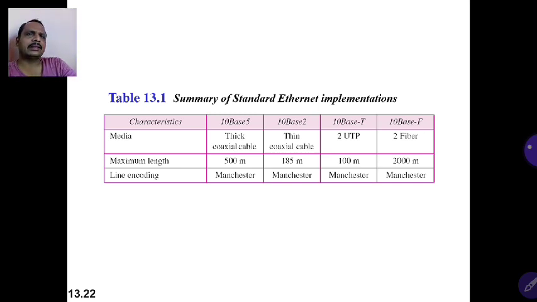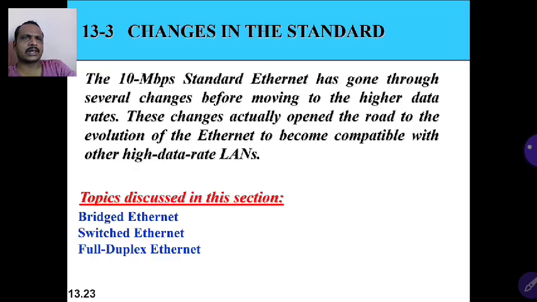Then the maximum length for 10Base5 is 500 meters. 10Base2 is 185 meters practically. For 10BaseT it is 100 meters. For the fiber implementation it is up to 2000 meters, which means 2 kilometers, with no need of a repeater. All of them use the Manchester line coding technique.